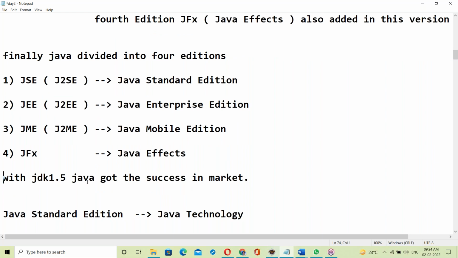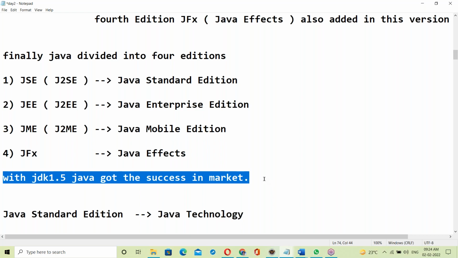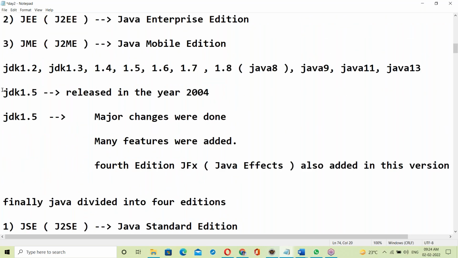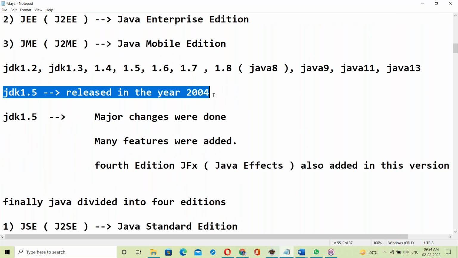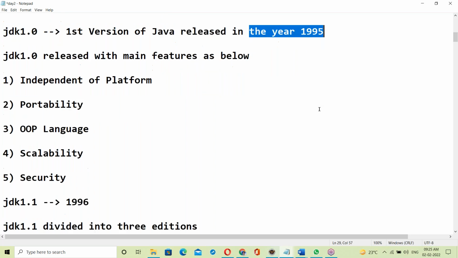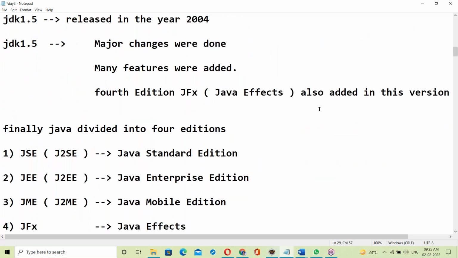With JDK 1.5, Java got success in the market. How many years did it take to become a success? JDK 1.5 was released in 2004, while the first version was released in 1995. So it took almost 10 years to become a success.